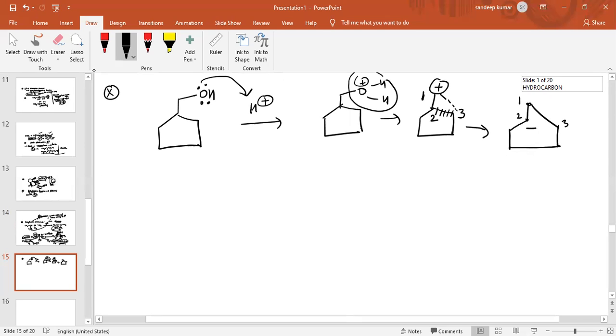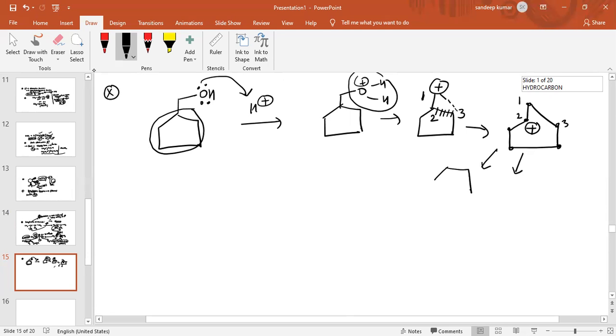The second carbon atom will bear a positive charge. Now if you see, the carbon atoms in the ring are 6: 1, 2, 3, 4, 5, 6. Why is there ring expansion? Why is this 5-member ring converting into a 6-member ring?